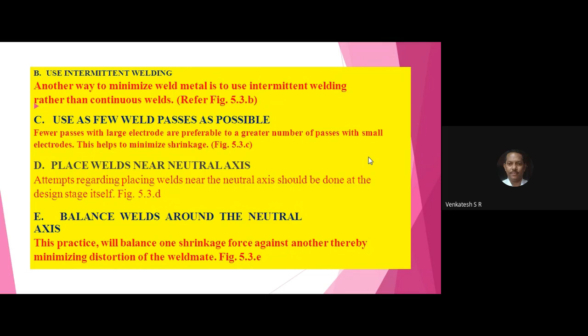Next line, write down subdivision C, use as few weld passes as possible.